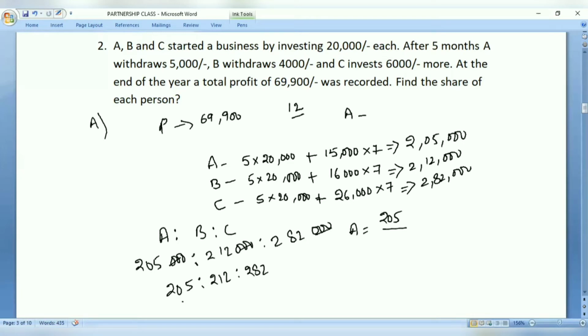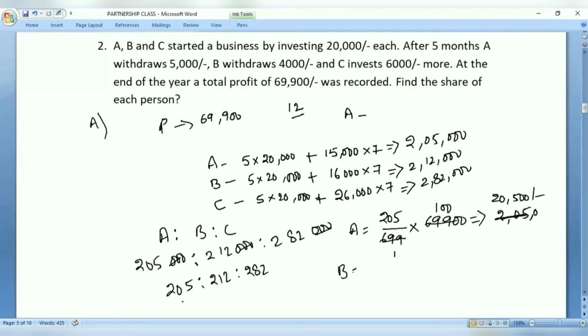So 205 divided by 699, and the profit made is 69,900. Now in this case, 699 ones are 699 hundreds. So what is the amount of share? 205 into 100, that becomes 20,500, right? This is 20,500.